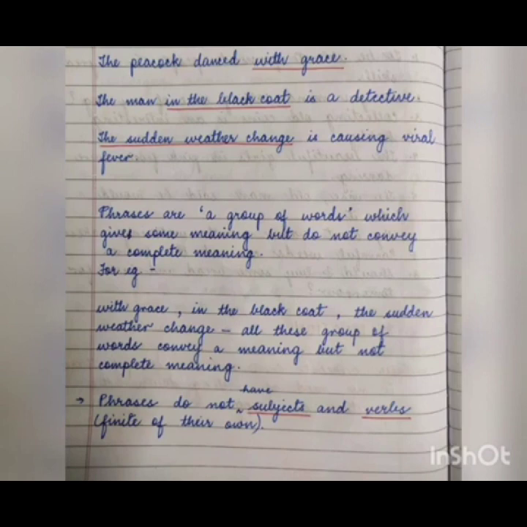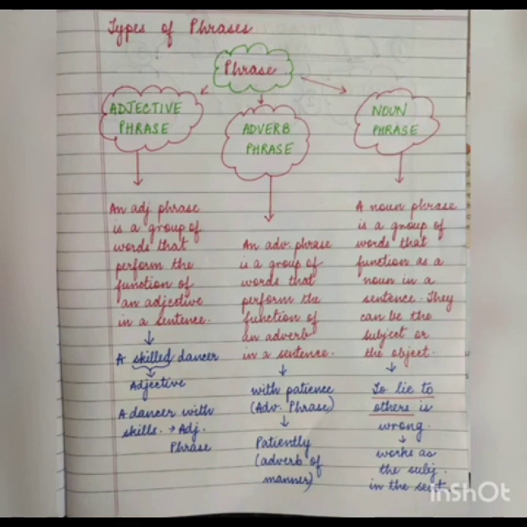Now let us delve into the types of phrases. What are the three types of phrases we have studied? The three types of phrases are adjective phrase, adverb phrase, and noun phrase. Now, what is an adjective phrase? An adjective phrase is a group of words. It is a phrase that works as a phrase and also works as an adjective in the sentence. It does perform the function of the adjective in the sentence.